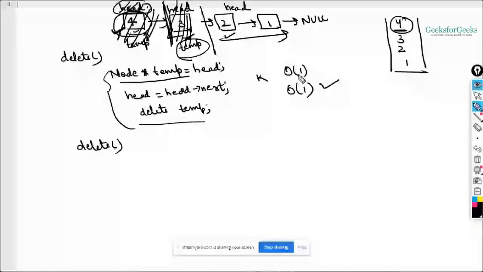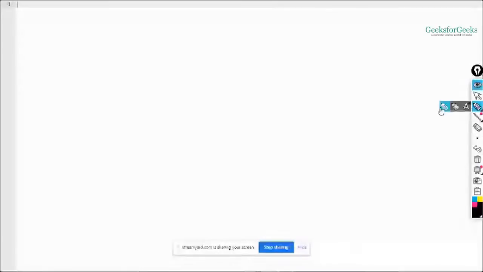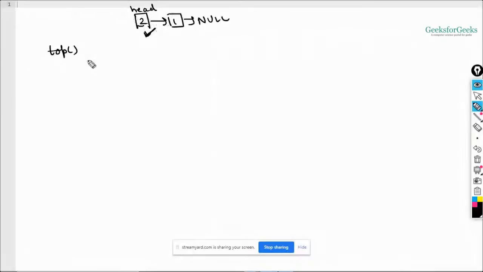Now let's check it for top, the top element. If you want to check the top element, or you want to check the size or is empty, right? So this was my list left, 2 and 1, right? All the elements were deleted. Now say I have called the top function here. Which is the top element? This was your head, right? This is your top element, and you need to return it. Sorry, 2 from here, right? So this is your top element 2, and you need to return it.